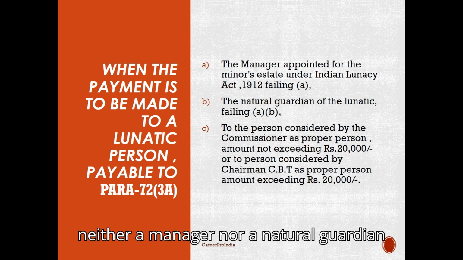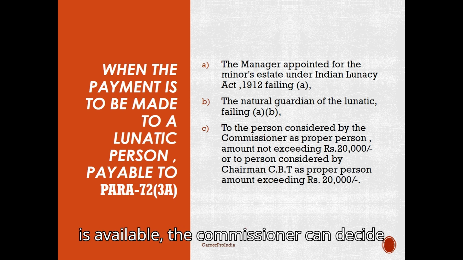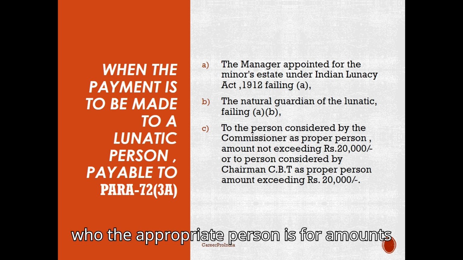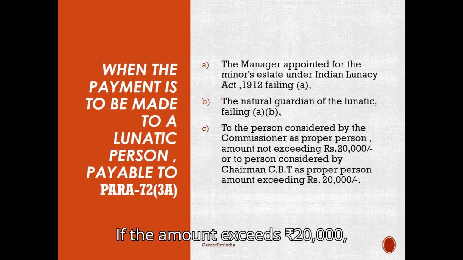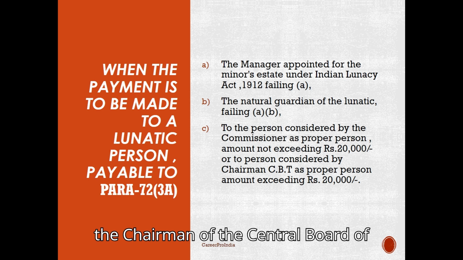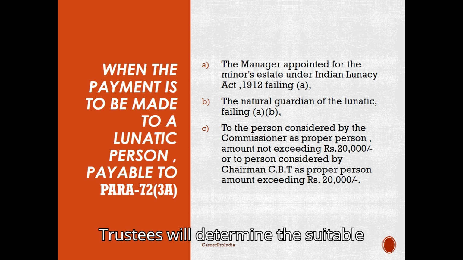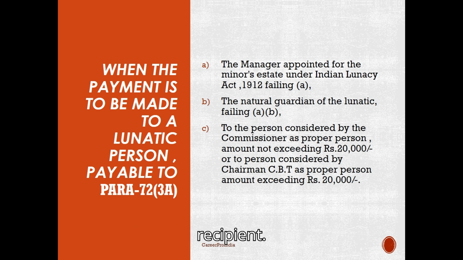Finally, if neither a manager nor a natural guardian is available, the Commissioner can decide who the appropriate person is for amounts not exceeding 20,000 rupees. If the amount exceeds 20,000 rupees, the Chairman of the Central Board of Trustees will determine the suitable recipient.